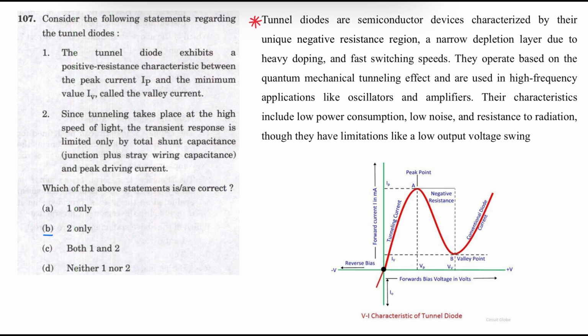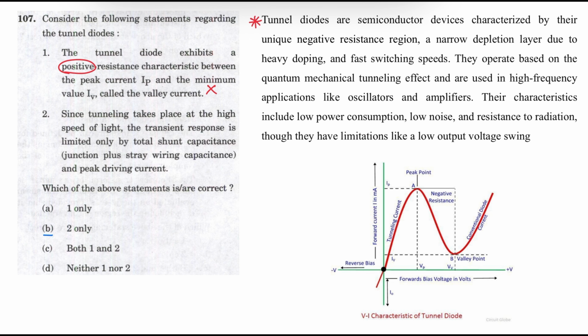Next question. Consider the following statements regarding tunnel diodes. Statement 1: A tunnel diode exhibits a positive resistance characteristic between the peak current and the minimum value called valley current. But the tunnel diode exhibits negative resistance characteristics. So statement 1 is incorrect.